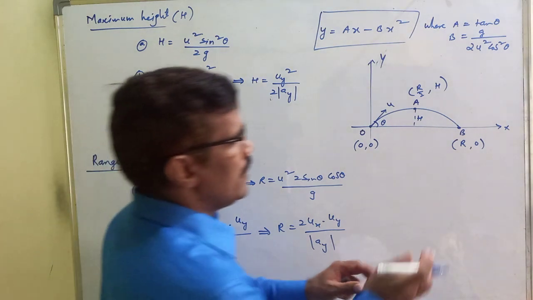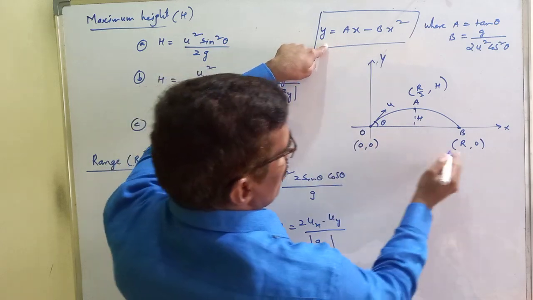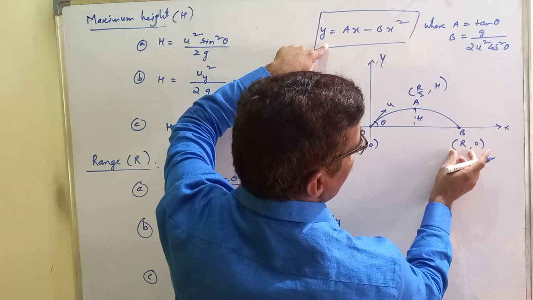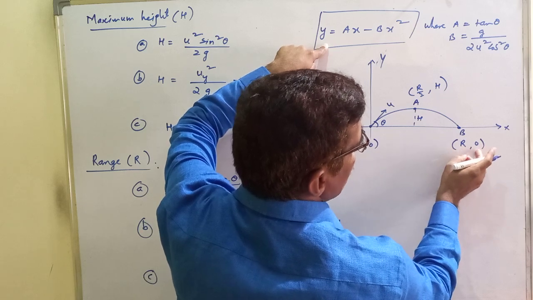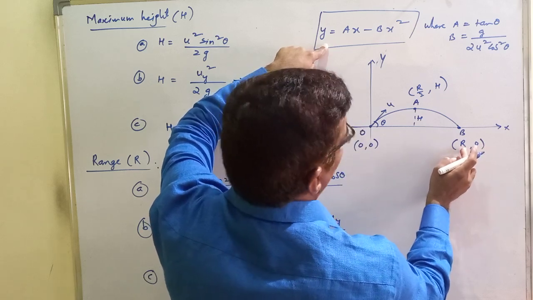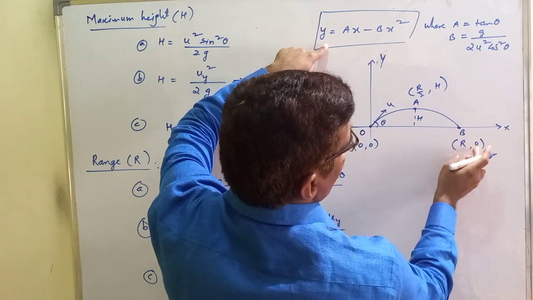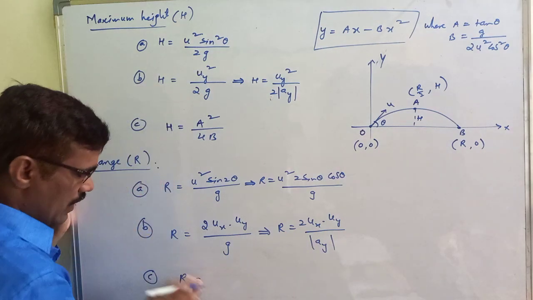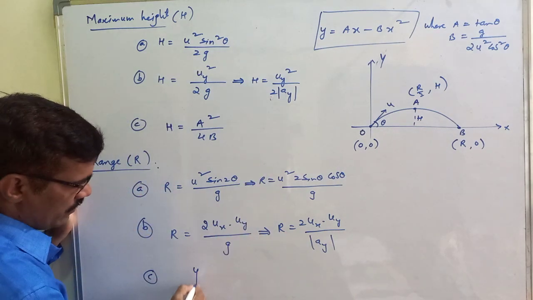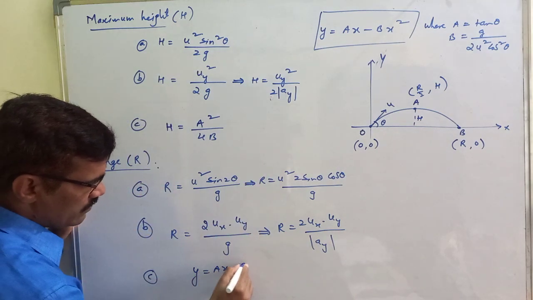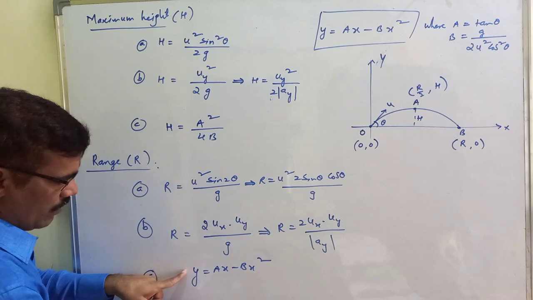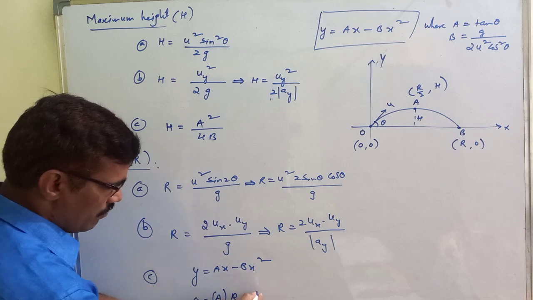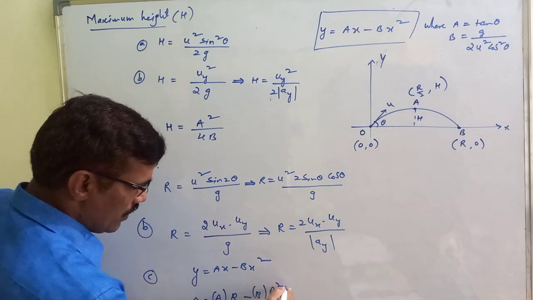Then R in terms of a and b. Please students, here we use this. At point B, what is the coordinate of B? R comma 0. So y is 0, x is R. From the equation y equal to ax minus bx square, y is 0, so a into R minus b into R square.